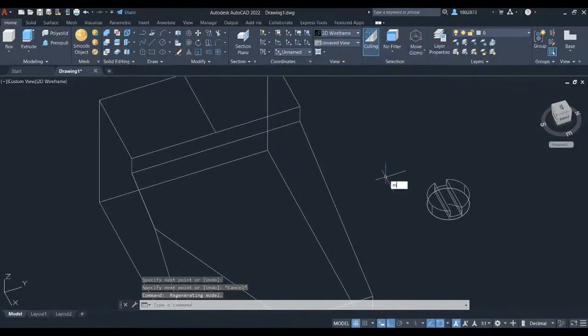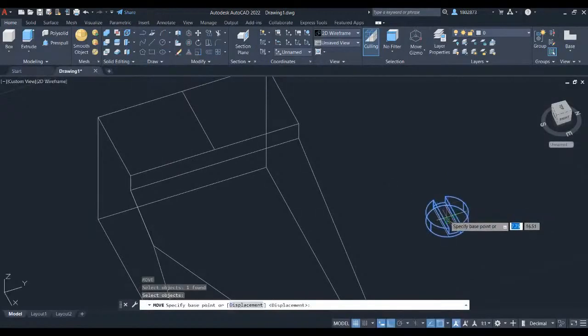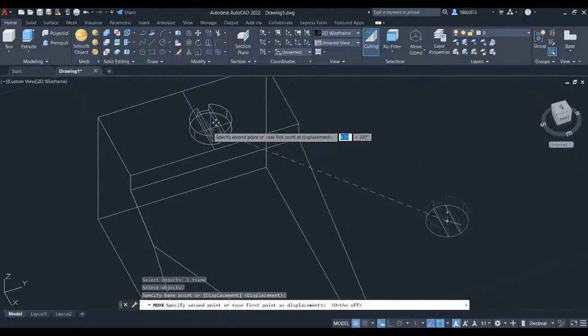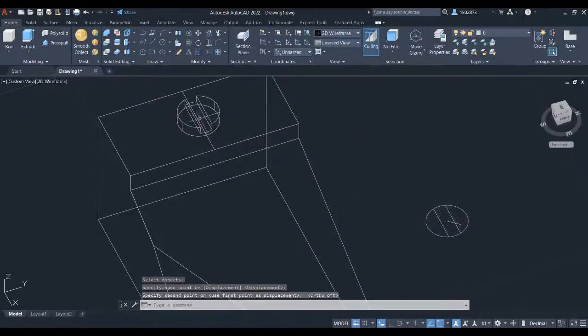Press M for shortcut command to move and press enter. Select the object that we will move. Press enter. Left click here to this midpoint and let's connect this part to the first part by placing its second point to be the midpoint of the line in this first part.